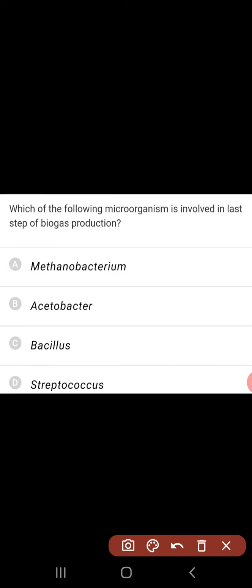Which of the following microorganisms is involved in the last step of biogas production? The last step of biogas production takes place in anaerobic digesters. There we come across methanogens like Methanobacterium. These digest the activated sludge and release methane.